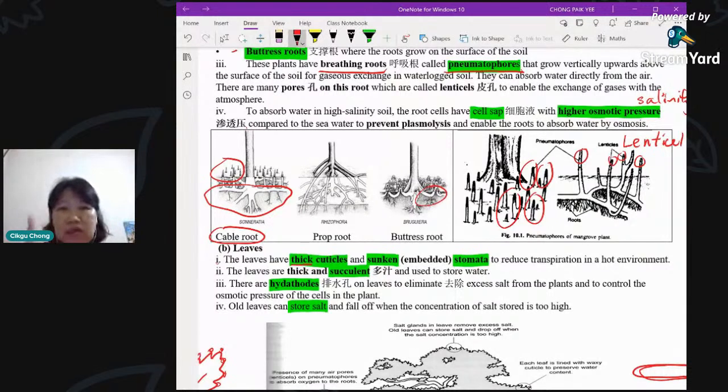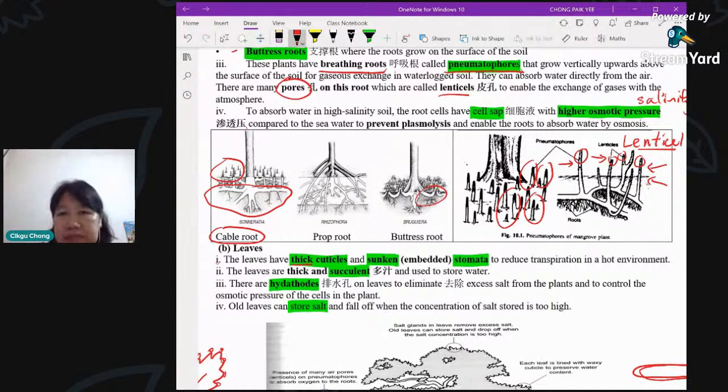So they are called lenticel. These are at the tip of the pneumatophore, you have lenticel. And lenticels are little pores, okay, pores which allow oxygen to move in. So this is how they get oxygen. When the soil does not have enough oxygen, they get it from the air. Okay, so the lenticel is actually the pore. The whole structure, the root that sticks out, is called pneumatophore. Okay, so do not mix up the names.